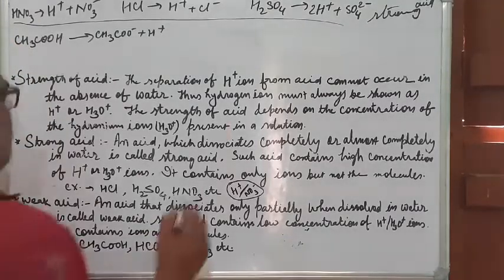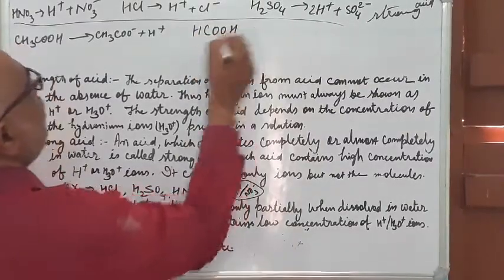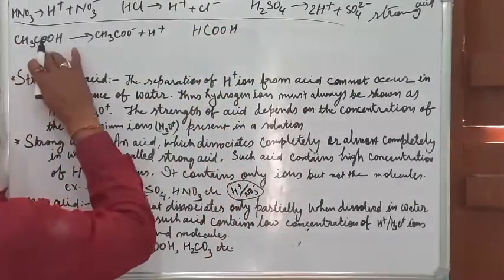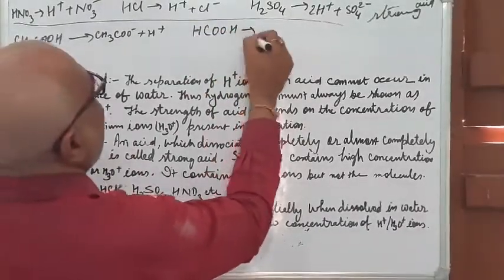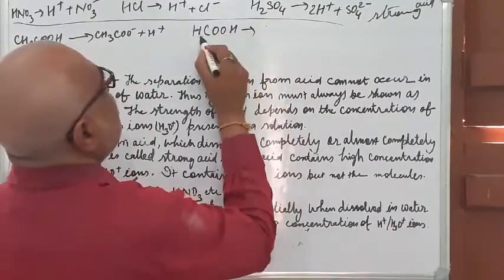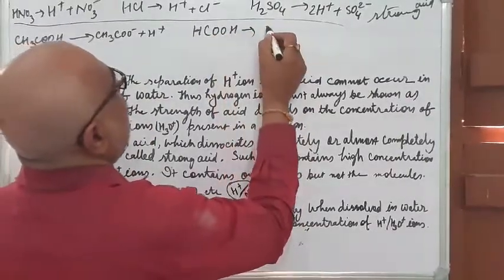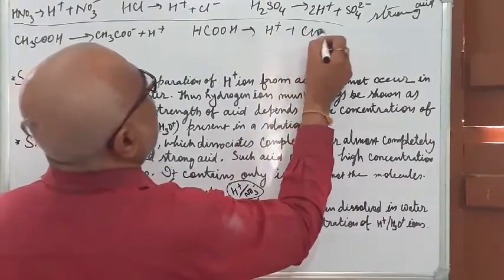Okay. Now second, you take the example of formic acid. This is your formic acid, this is your acetic acid. Formic acid is what the ant injects into our body. Now you can take the example. It will get dissociated. How many hydrogens are there? There are 2 hydrogens, but it will produce only 1 hydrogen ion. Okay.